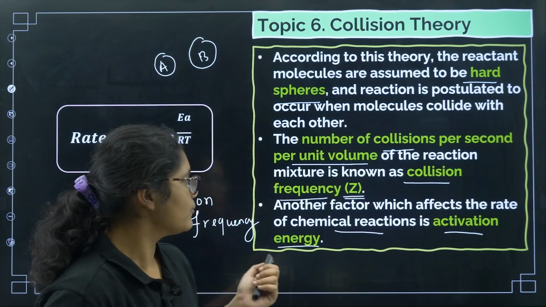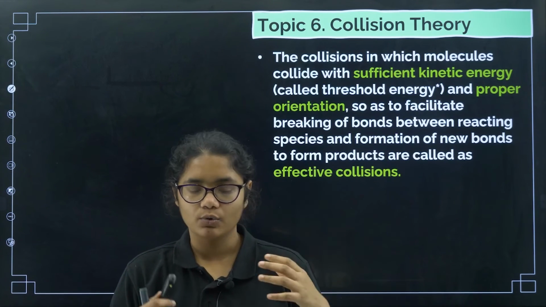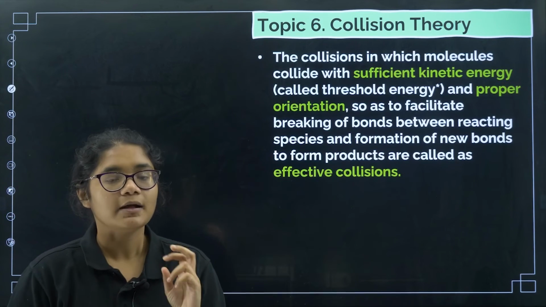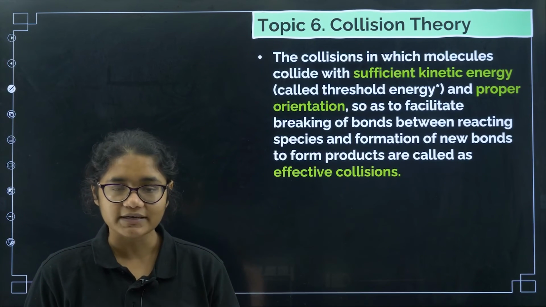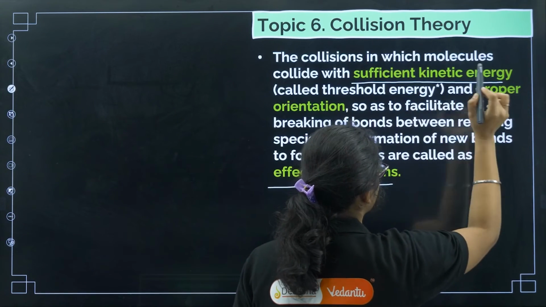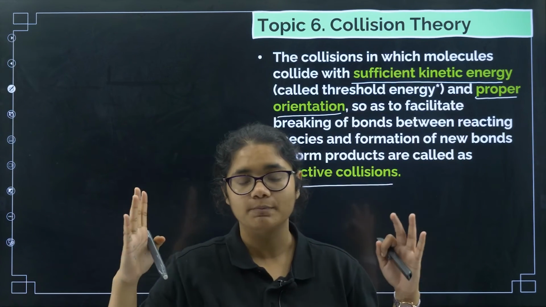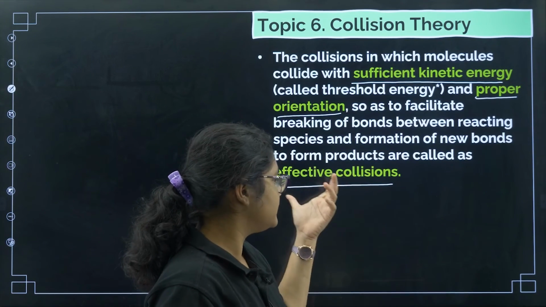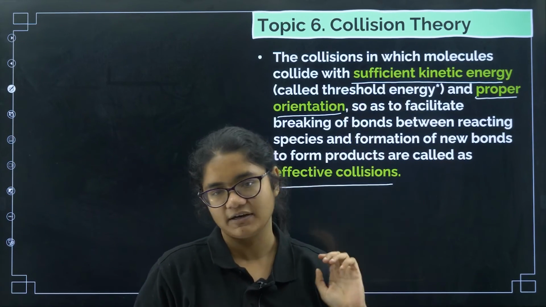Now rate is equal to ZAB into e to the power of minus EA by RT. Now with this what happened? They said that collisions will give you rate of a reaction, collisions will give you products, but the collision should be effective. Now what do you mean by effective collision? This definition of effective collision has two parameters. One is they should have sufficient kinetic energy, and the collision should happen in proper orientation, means in proper direction the two molecules should collide. Then only we can get products, and these type of collisions where there is proper energy and proper orientation are called effective collisions.